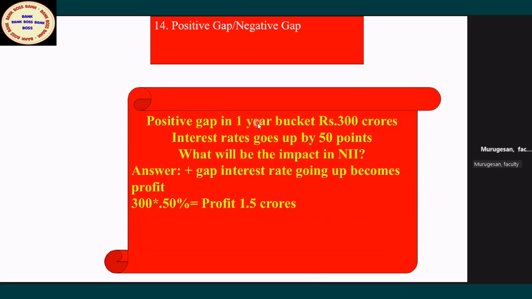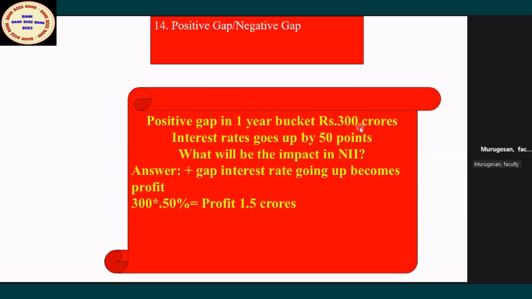Positive gap in the 1 year bucket is 300 crores. Interest rate goes up by 50 points, half percent. What will be the impact on NII? Positive gap in the 1 year bucket, 300 crore, example I am telling.